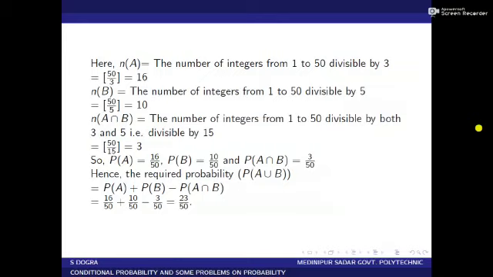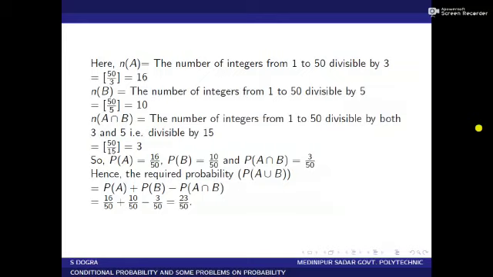N of A intersection B, which is the event, number of integers from 1 to 50 divisible by both 3 and 5, that is divisible by 15, the LCM of 3 and 5, is equal to floor of 50 by 15, which is equal to 3 point something. If we take the floor, then it gives you the integer value, which is 3. So P of A equal to 16 by 50, P of B equal to 10 by 50, P of A intersection B equal to 3 by 50.